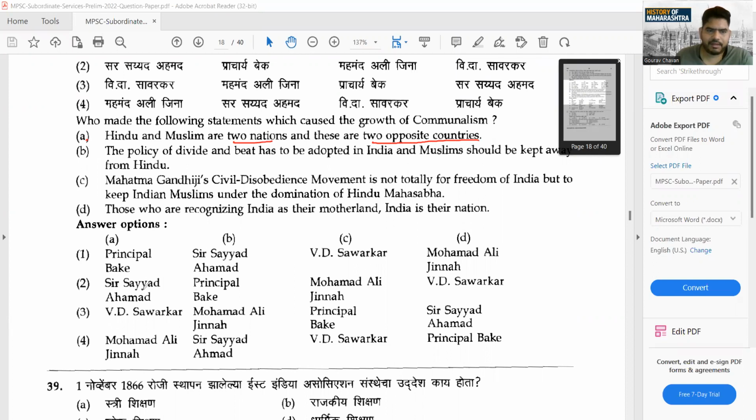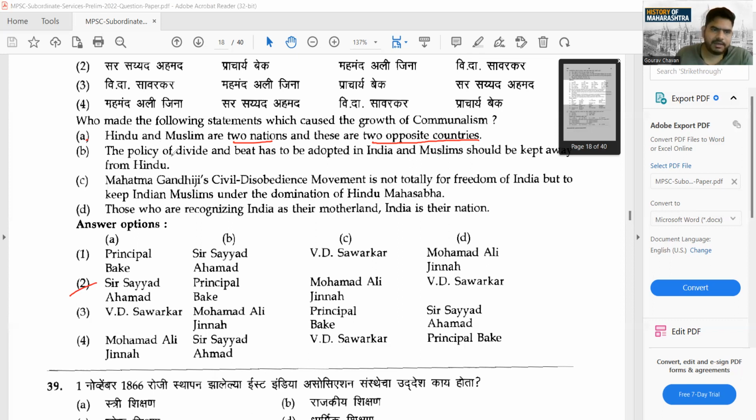So if you find the name Sayyid Ahmad Khan over here and nowhere else, then this is the answer directly. Okay, let's move forward and see other things. Okay, and then the policy of divide and beat has to be adopted in India, and Muslims should be kept away from Hindus. Who said this particular thing?